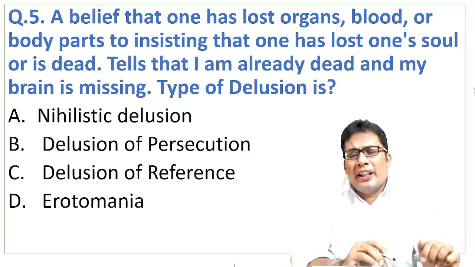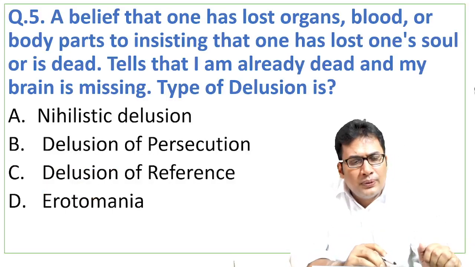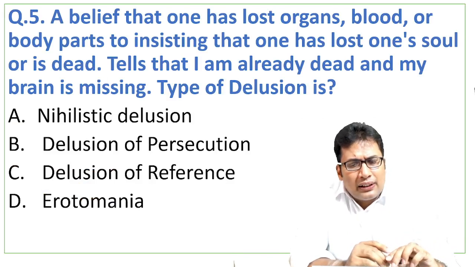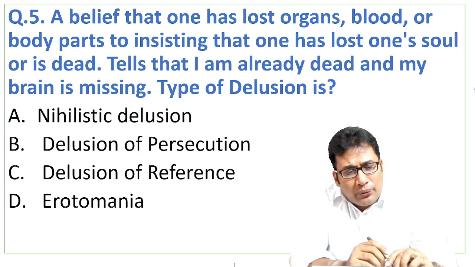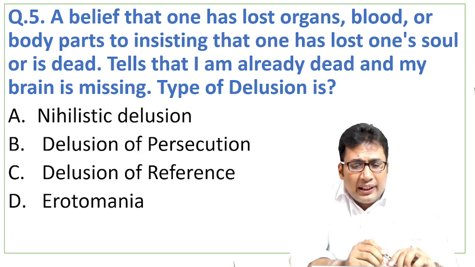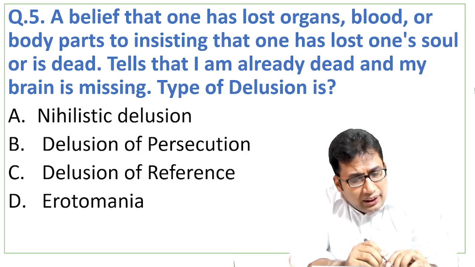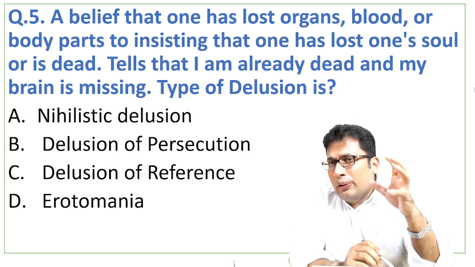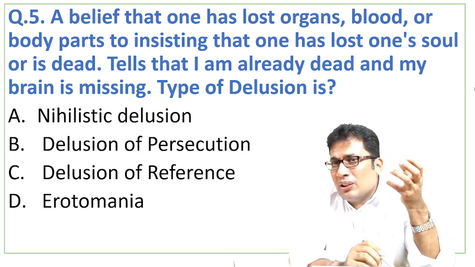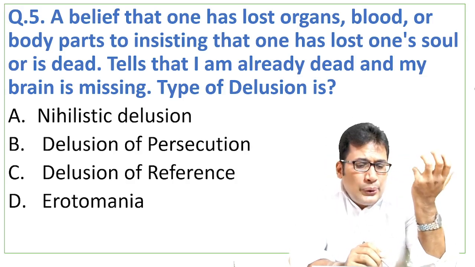Now question number 5 was about a delusion. A belief that one has lost organs, blood and body parts, to insisting that one has lost one's soul or is dead. The patient says I am already dead, my brain is missing. So this is a type of delusion that can be seen in case of depression. What is the delusion known as?